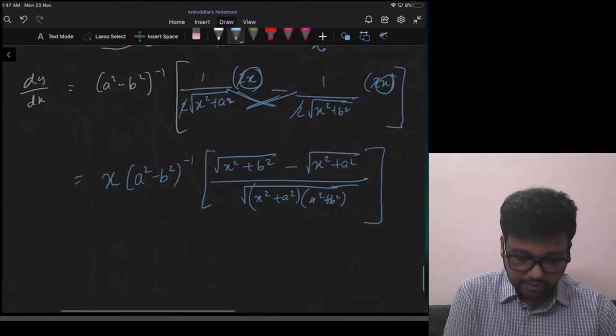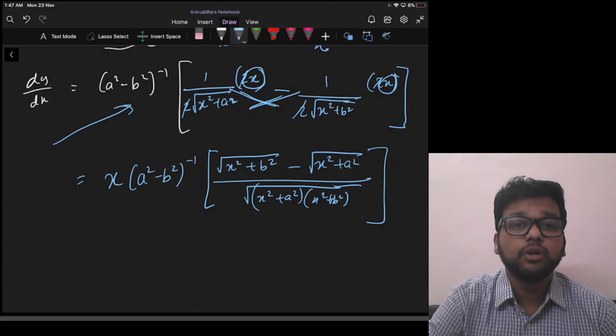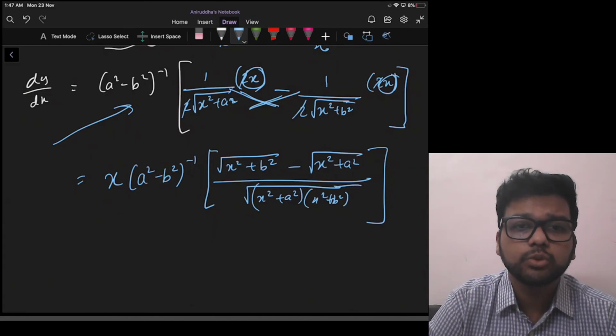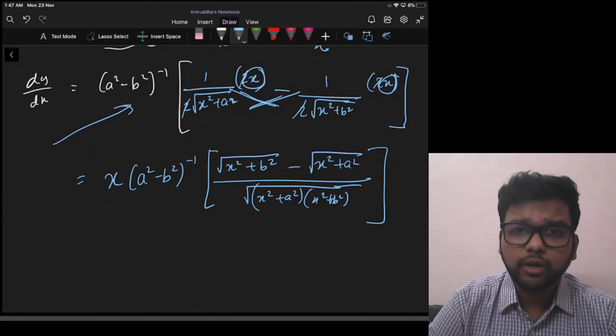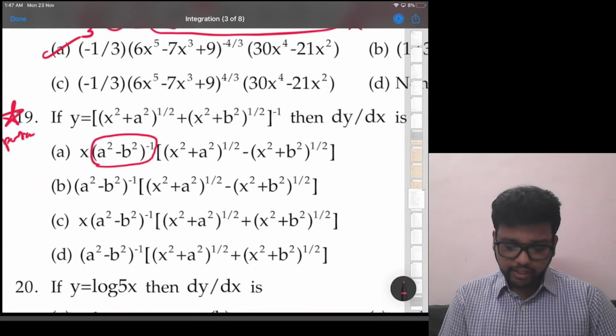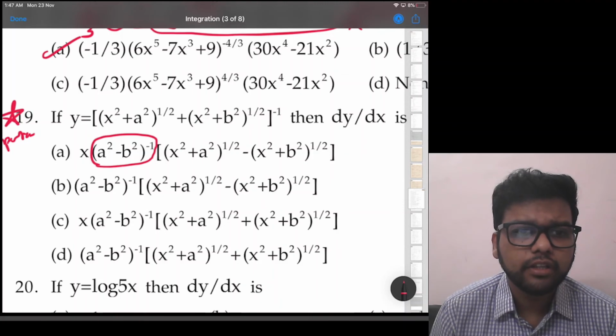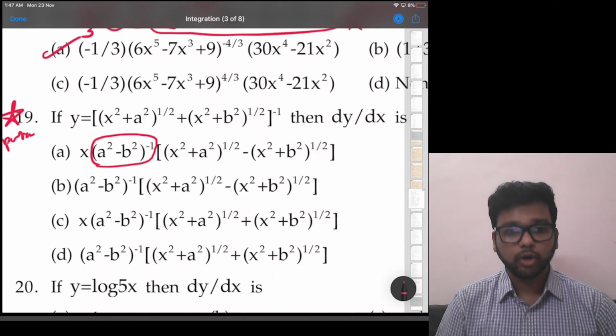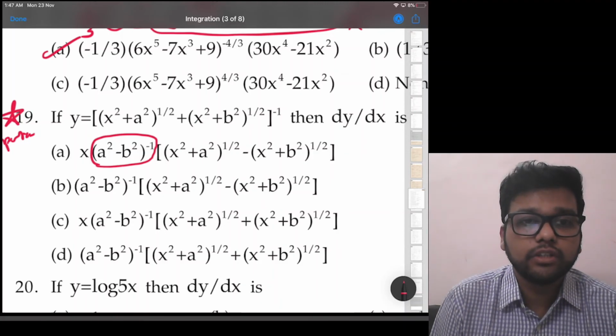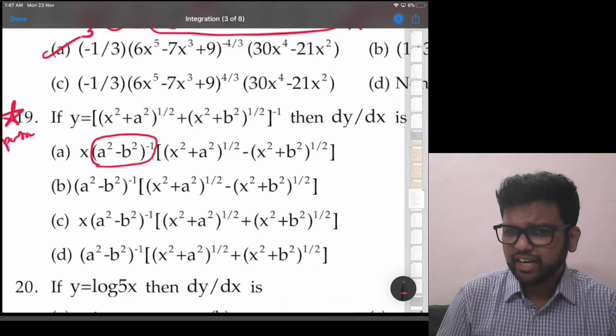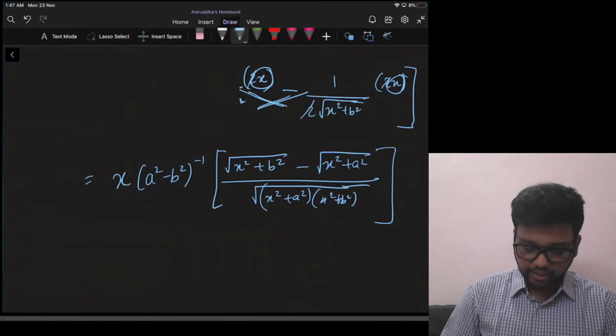And even if you see in this form also, our answer is not matching with the options. 1 by root of x square plus a square minus 1 by root of x square plus b square, that is not there in the options anywhere, okay? So the answer is option nothing. I mean, it is not in the options. What should have been the answer? Concentrate very carefully. I think they might have made some mistake in typing it.